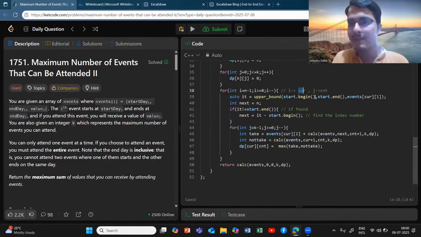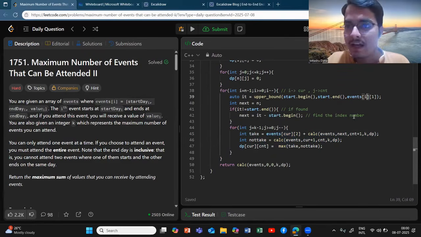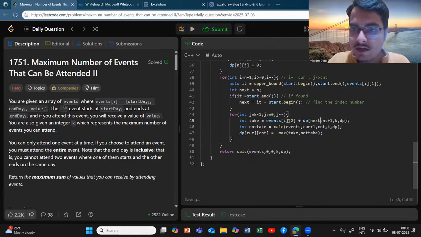Wherever I see current, I will replace it by i, and count I will replace by j. So you see here I am seeing that cur is present. I just replace it by i, and remaining things are looking fine. And this also I should replace by i. Okay, this is nothing but dp. I should write a dp here, and instead of this count I should write j here. These are the states of the dp which we need to write.